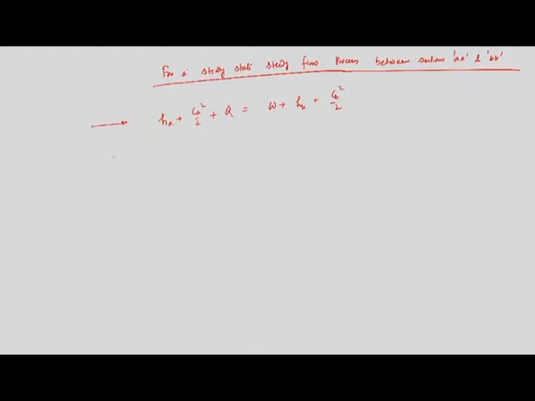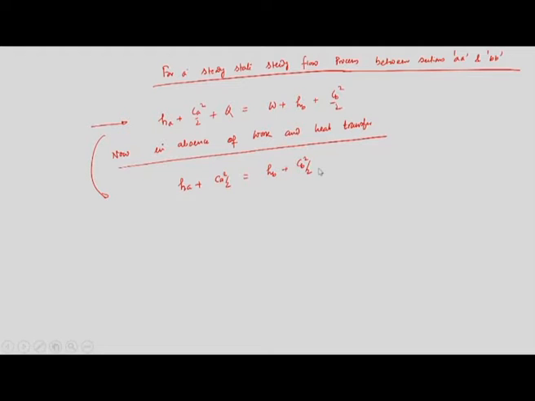in absence of work and heat transfer, this equation will be HA plus CA square by 2 is equal to HB plus CB square by 2. That means if I write this equation between sections AA and BB and there is no heat and work transfer, then this equation will be this: HA plus CA square by 2 equals HB plus CB square by 2.